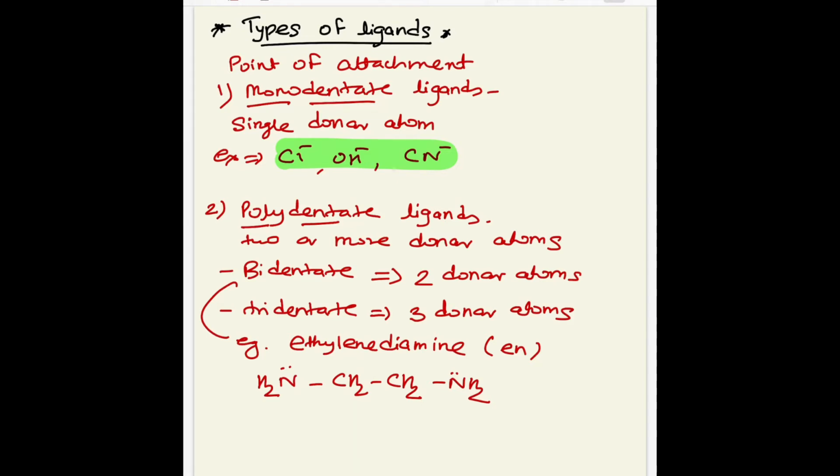Another example of a bidentate ligand is the oxalate ion. The oxalate ion is generally represented as C2O4 minus 2. We can write the structure of that oxalate ion, which has a carbon-carbon single bond, a carbon-oxygen double bond, and a carbon-oxygen single bond. So the net charge in that oxalate ion is minus 2. So it is an example of a bidentate ligand.